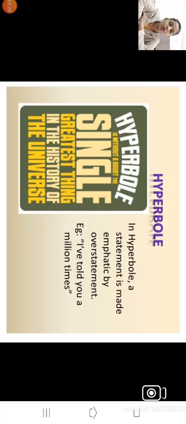I have told you a million times. Here the person wants to say that I have told you this so many times, and still you don't understand. So many times means how many? 5 times, 10 times, 20, 50, 100 times, not more than that. But here, a million times. Is it possible to tell something a million times? No, but the person wants to say that I have told you this so many times, and still you don't understand it. So here we get exaggeration.